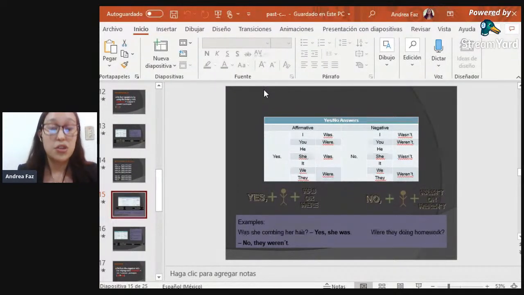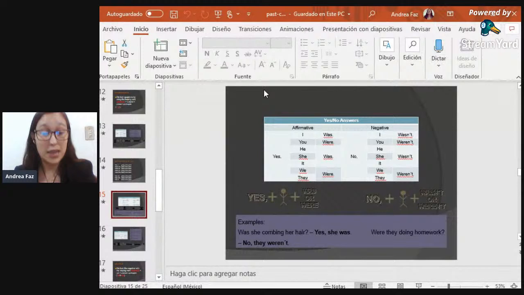Again, was she combing her hair? No, she wasn't. What about if the question would be, were they doing homework? Yes, they were. Or no, they weren't, in case that we talk about a negative answer.